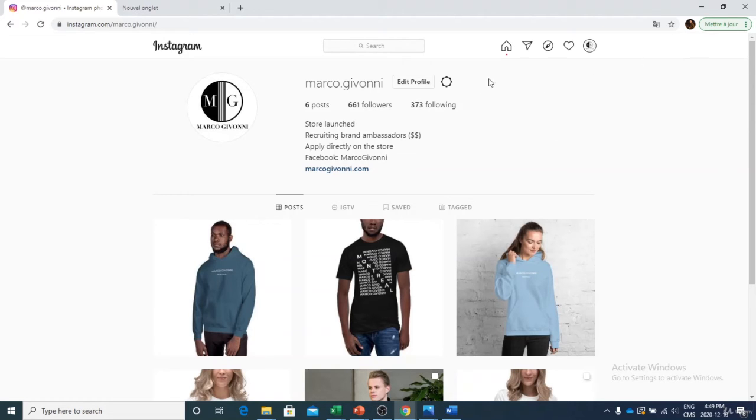When, for example, you see someone who follows 2,000 people but only has like 100 followers, you will not necessarily follow this account because it doesn't seem as interesting to follow as an account that has, for example, 2,000 followers versus only 100 followings. So it's just a psychological trick.